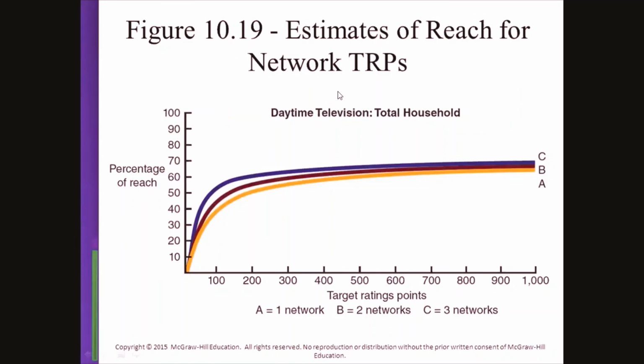So now you can see, with the help of this data, the network TRP for a daily television household. One network, household A; household B watches the second network; and household C, the third network. And these are the percentages of reach.